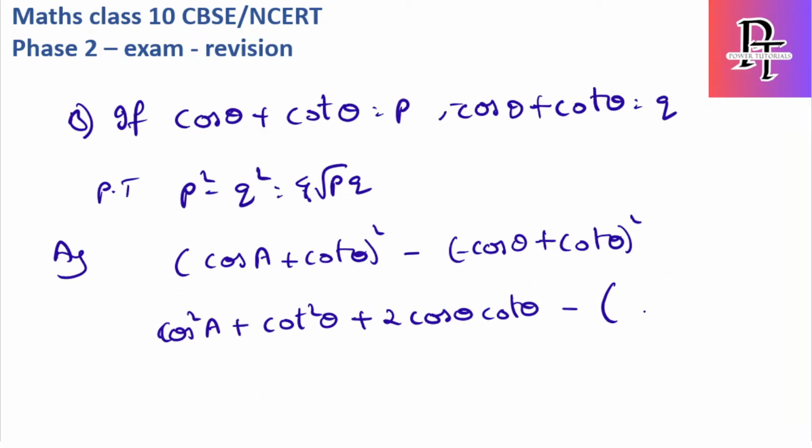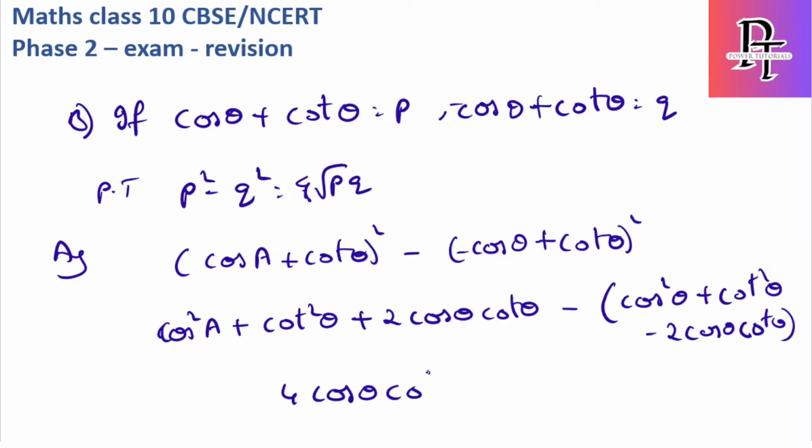Okay, so now this becomes cos square theta plus cot square theta minus 2 cos theta cot theta. Okay, so simple. Cos square theta will get cancelled out, so we will be remaining with 4 cos theta cot theta. Okay, so I'll just mark it as LHS. In the right hand side they have mentioned 4 root of PQ. So let's find PQ first.